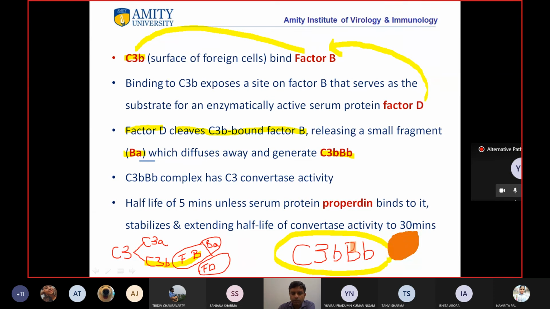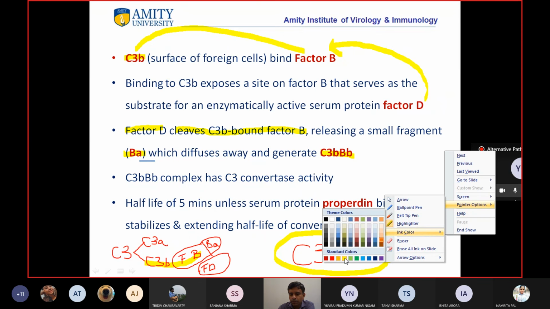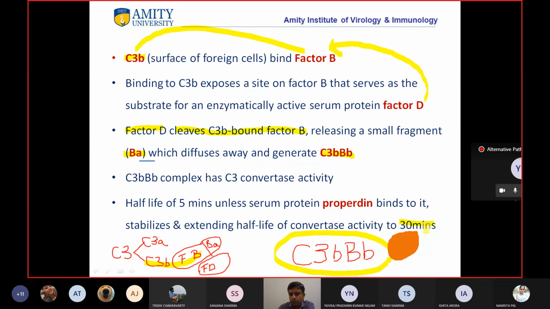The half-life of this complex is 5 minutes, but when Properdin binds to it, it stabilizes it and extends the half-life of convertase activity to 30 minutes. Okay, clear? So what is the role of Properdin? Increase the half-life of convertase activity to 30 minutes. Students, you can see again, this is a kind of regulation.